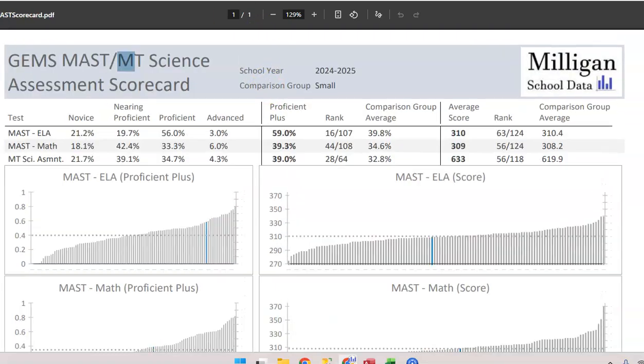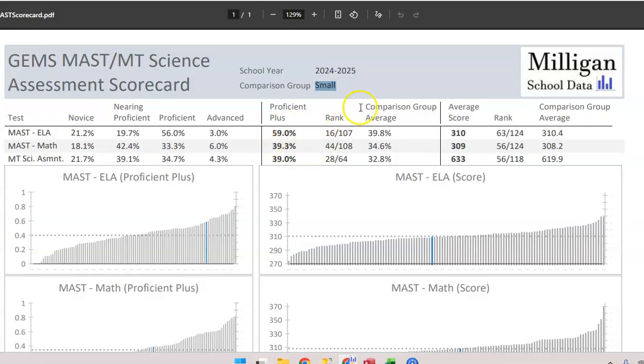I'm going to go really quickly and look at the other half of this for the elementary schools, which is the MAST ELA, MAST Math, and the Montana Science Assessment. This is, again, comparing small elementary schools in K through 12s.